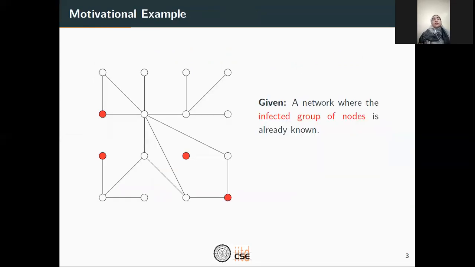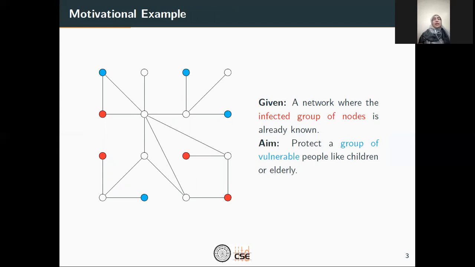However, consider a special scenario as depicted by this network of people interacting among themselves, where an infected group of nodes is already known, marked here in red, and our aim is to protect a group of vulnerable people like children or the elderly from this infection. So we need to find a set of nodes which we can vaccinate so that this vulnerable group is protected